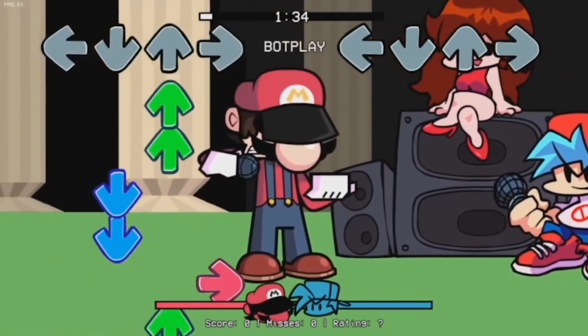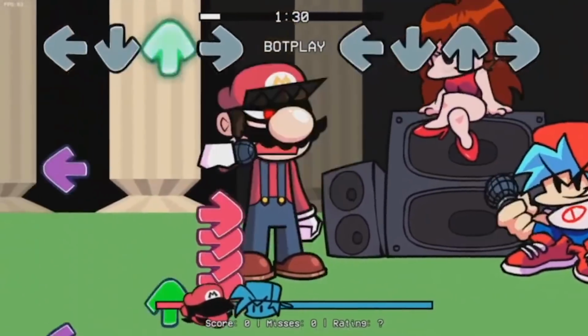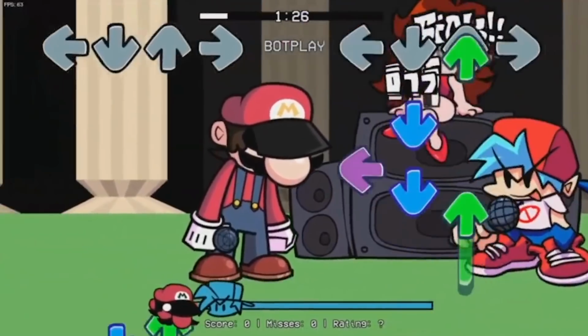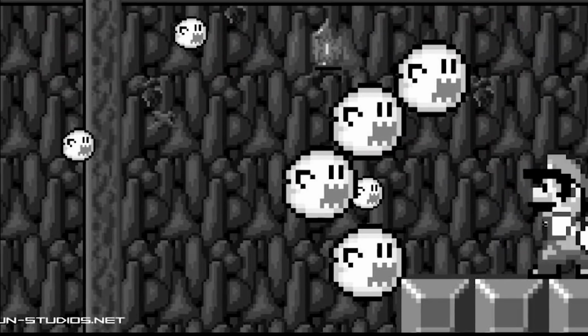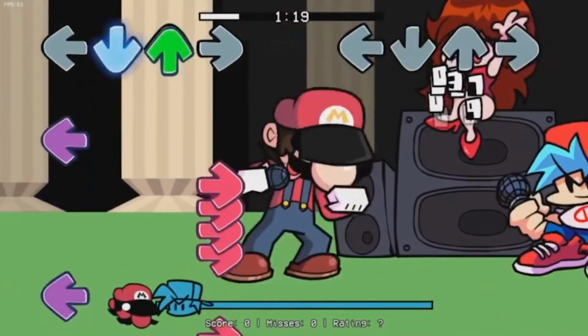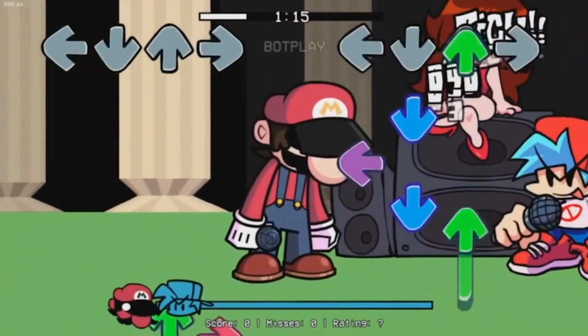The next Mario that I want to talk about is going to be Devil Mario. He's also known as Power Star Mario because he's the main antagonist from the fan-made series called Power Star. It's basically Mario, but he's been possessed by multiple boos, and the goal that he now has in this possessed form is to gain every Power Star in the Mushroom Kingdom, to basically destroy everything else in his path.